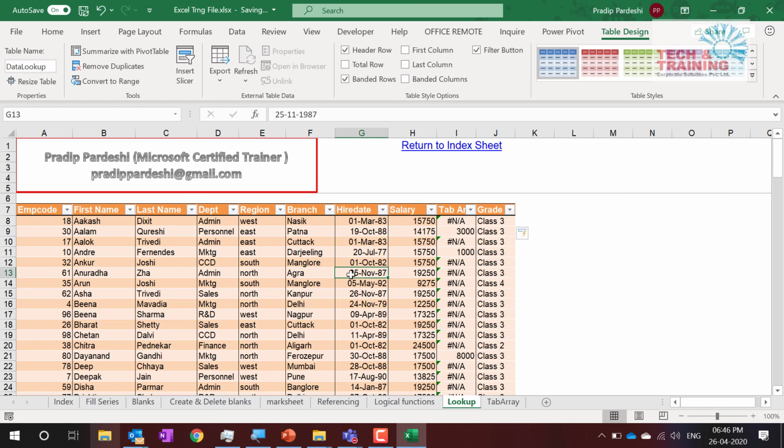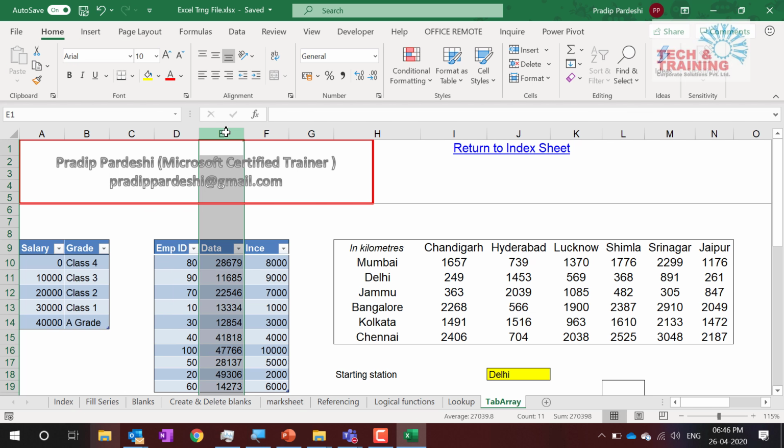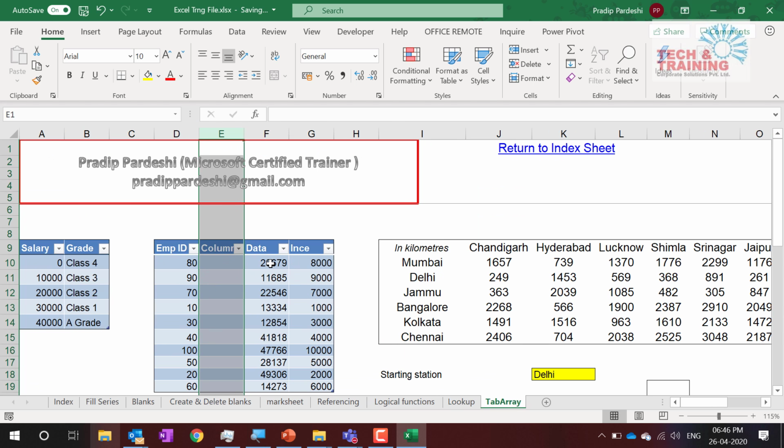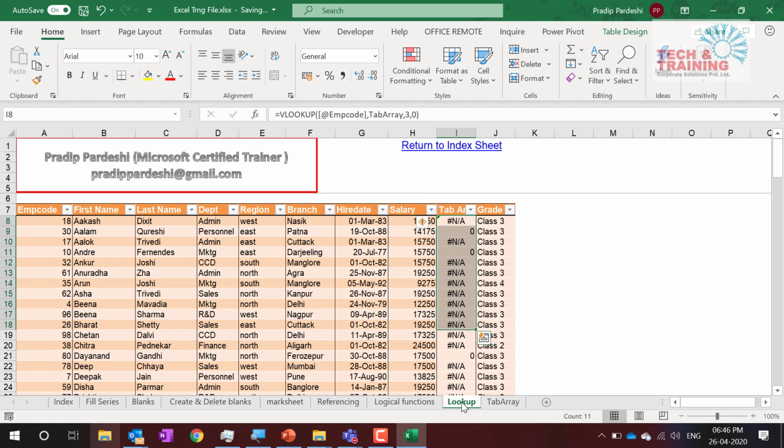Now friends, one thing that we would like to do: let us say there are certain cases and situations where our values may not be on the left hand side. We cannot do that with VLOOKUP. I may have to enter some column here. Then what happens? It does not give me the answer. The answers are coming, but those answers are from this column, not this column. Let me add one more column here. See, if I disturb the structure, the value is lost.